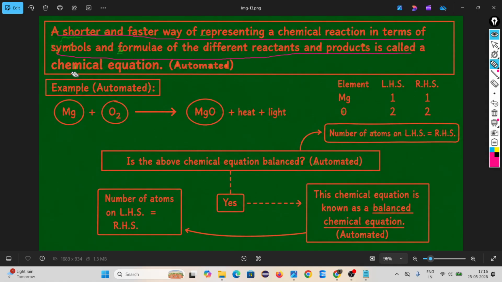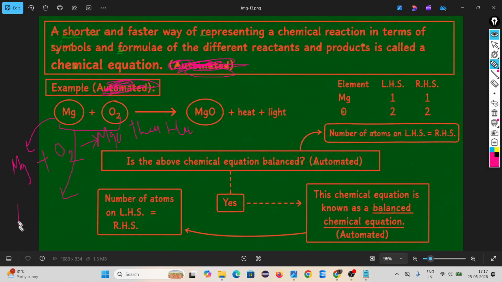MgO is called the product, means substance that is created after the chemical reaction. Then you understand chemical equation?